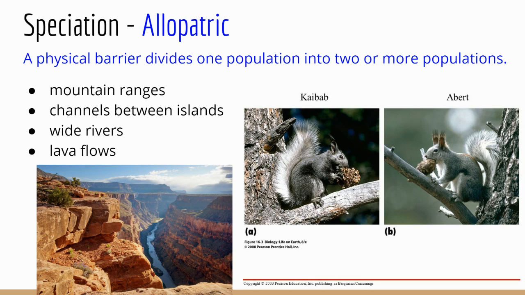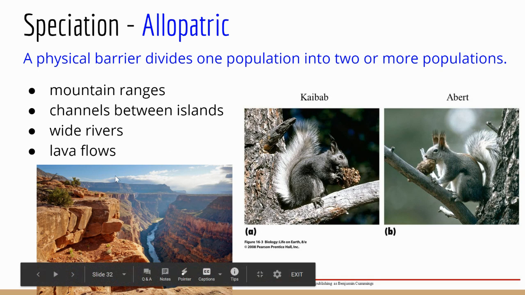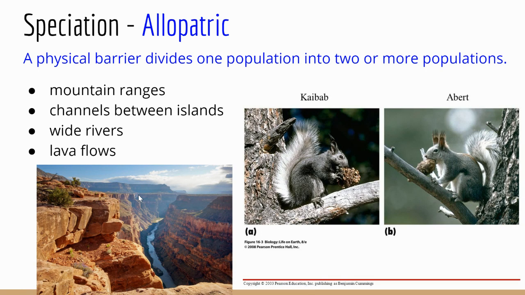And what happened here with these squirrel populations is that originally the Grand Canyon did not exist. It was just a big space of land. But then the canyon formed with the river coming through. There was one big squirrel population that existed all over, but they got separated by the canyon. And now on one side of the canyon are the Kaibab squirrels, and the others have the Abert squirrels.